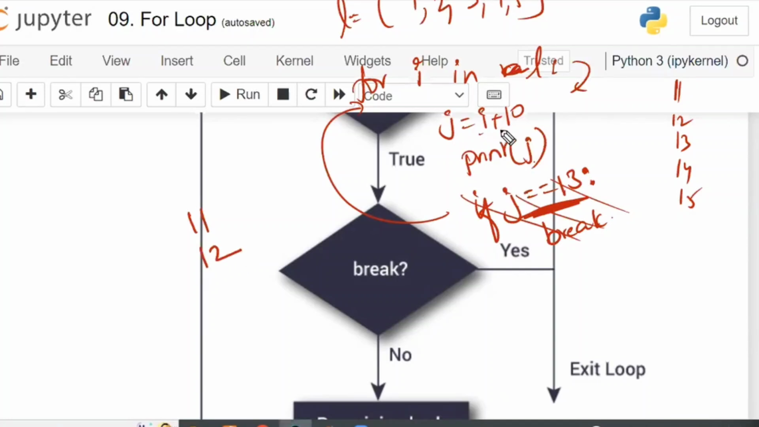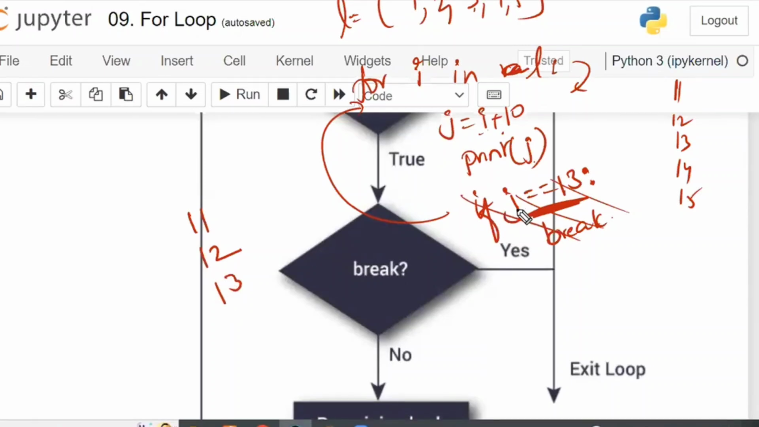12 will be printed. Print j, that is 12. After that, is 12 equal to 13? No, the condition is not satisfied, so ignore the if block. Again come back to here. Now the value of i is 3. 3 will be entered. j is equal to i plus 10, that is j is equal to 13. Print j means 13. 13 also will be printed.